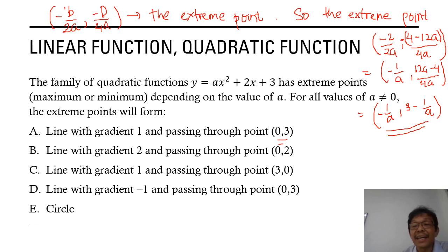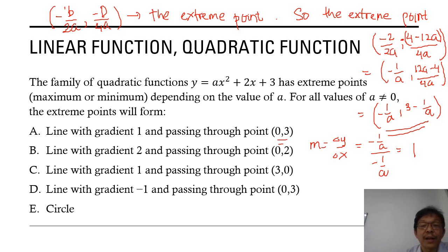We know gradient is delta y over delta x, and here delta y is this minus this, minus 1 over a and minus 1 over a. So the result is 1.